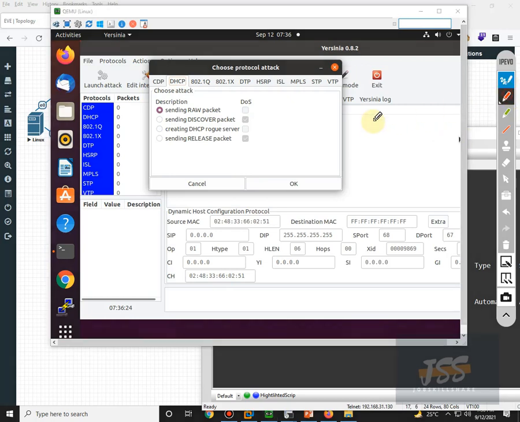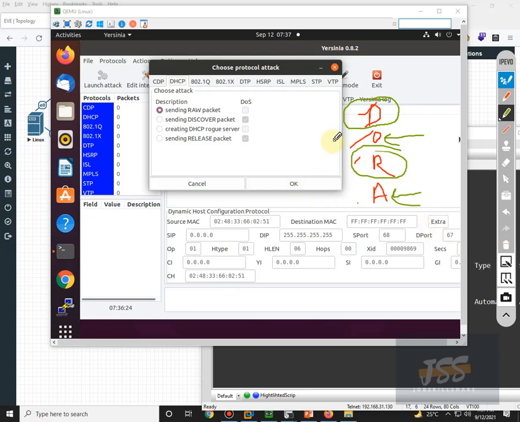As you know, we have this DORA process: discover, offer, request, and acknowledgement. The host machine's messages are basically the discover and the request, because these two correlate with the DHCP server.